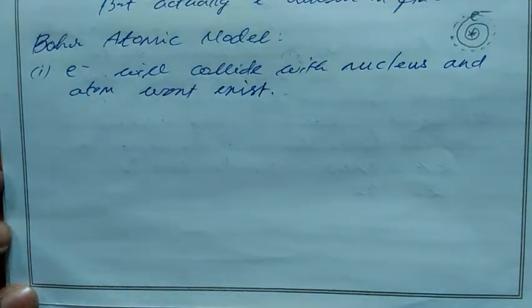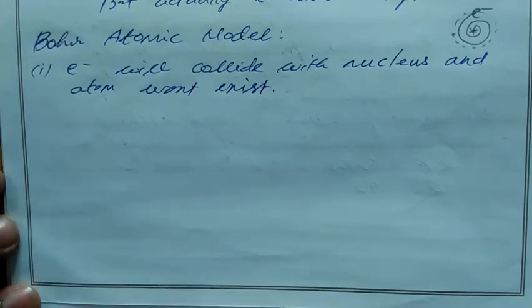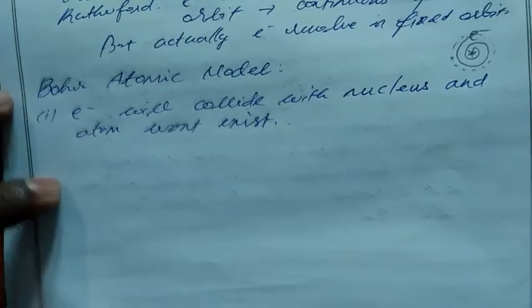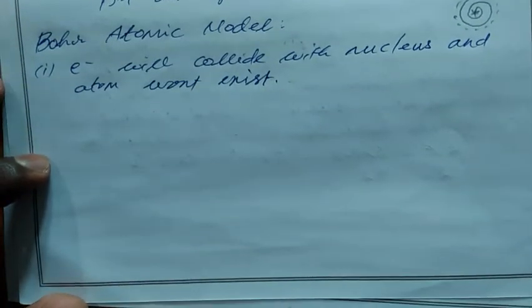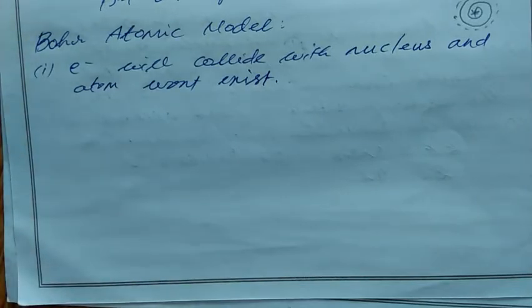So without atoms this universe is not possible, correct? This is what Rutherford said. When the electron rotates it continuously loses energy and collides with the nucleus. If it collides with the nucleus then the atom won't exist, then the universe won't exist. This process happens in 10 power minus 8 second, within a fraction of a second.